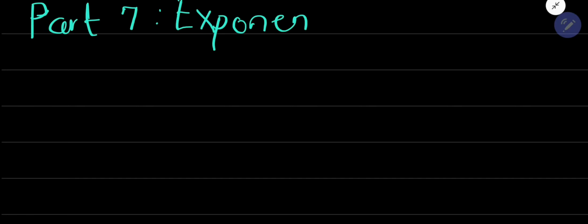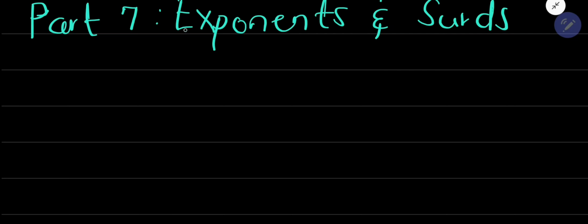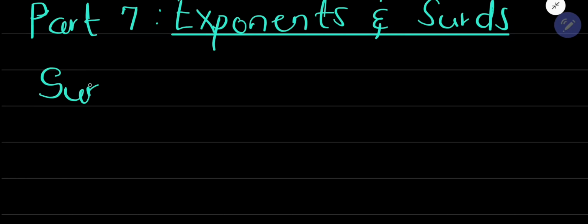Our lesson today is based on Surds. Which part is this one? I think it is part 7, right? Part 7 of Exponents and Surds. Our topic is Exponents and Surds, and our subtopic being Surds. We've been saying Surds without doing it, so today is our chance that we are going to do it.